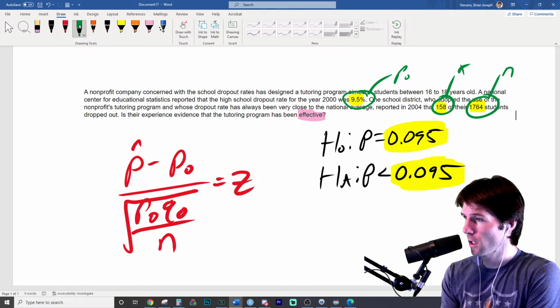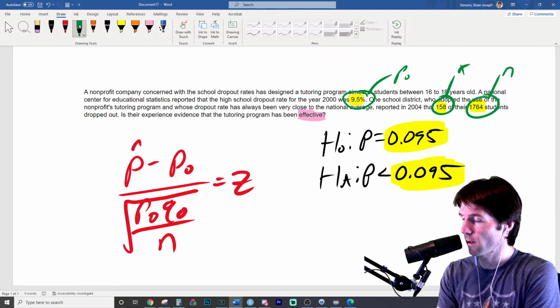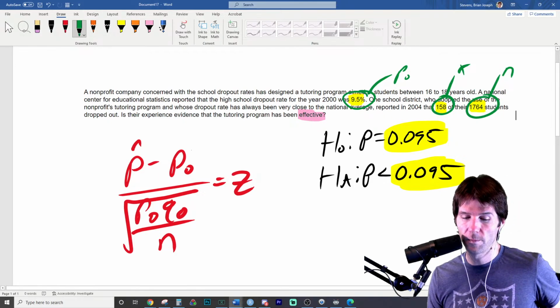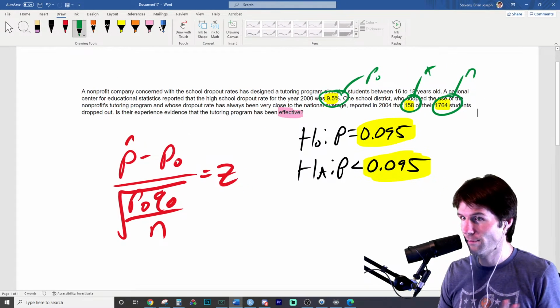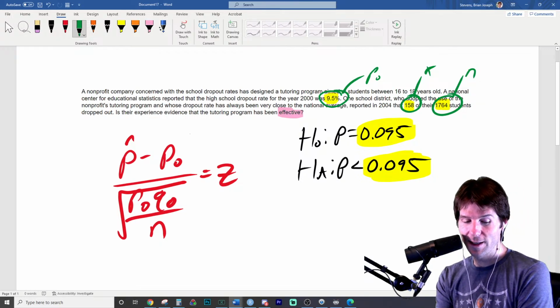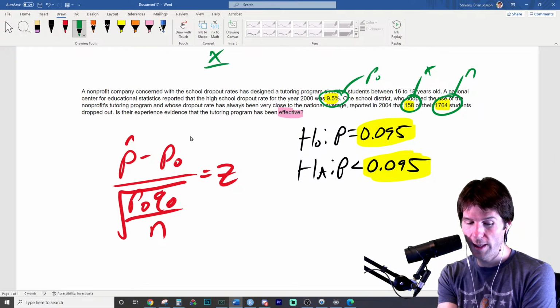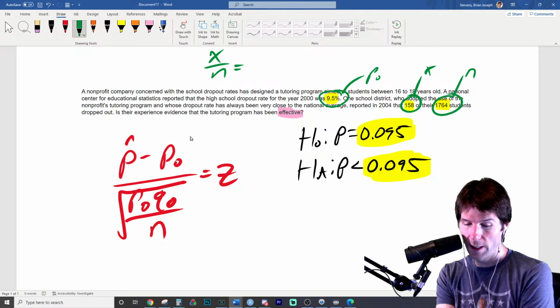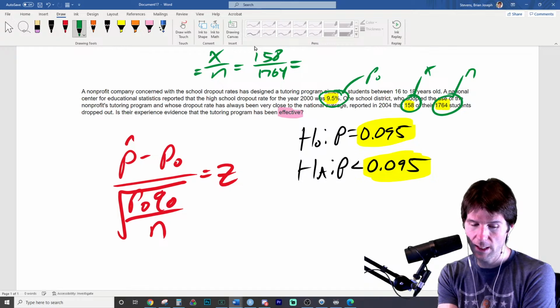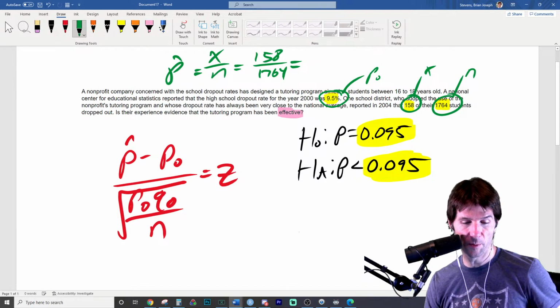Successes just means things we observe that conform to what we're asking of the question. It's not a success to drop out of school. I don't know, craziness, sociological stuff. And let's go here. X over N equals 158 over 1764. This is going to equal P hat, which is the sample proportion.